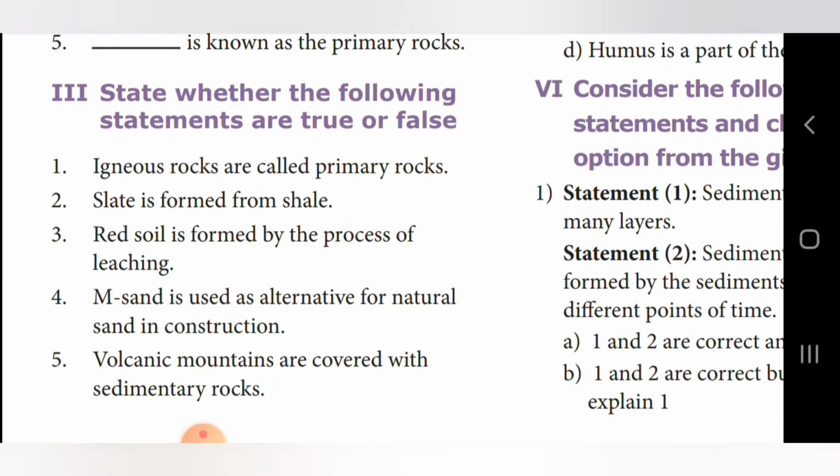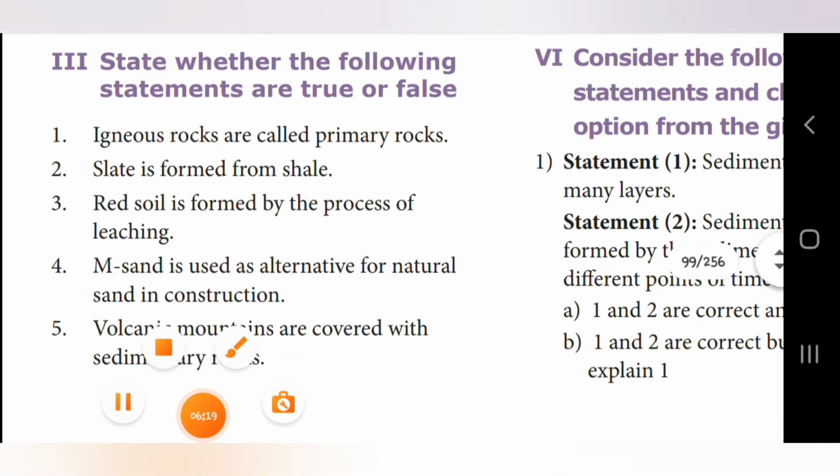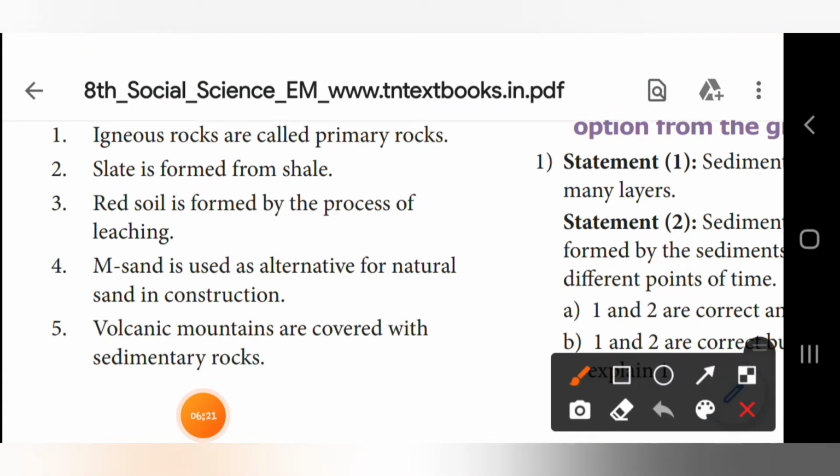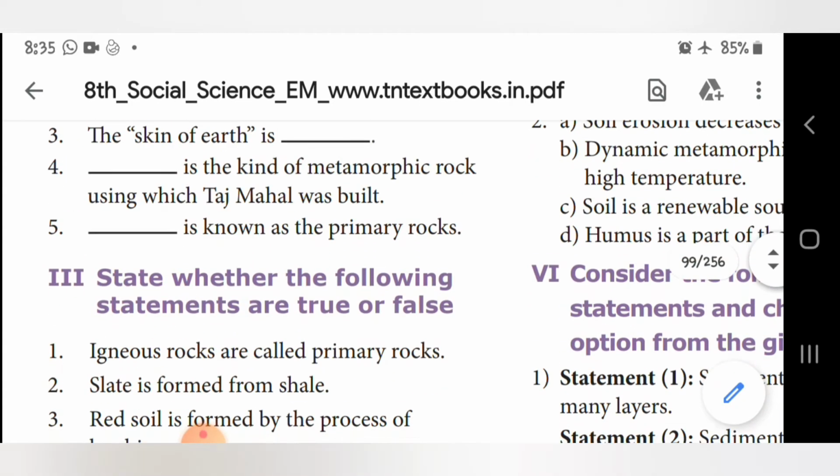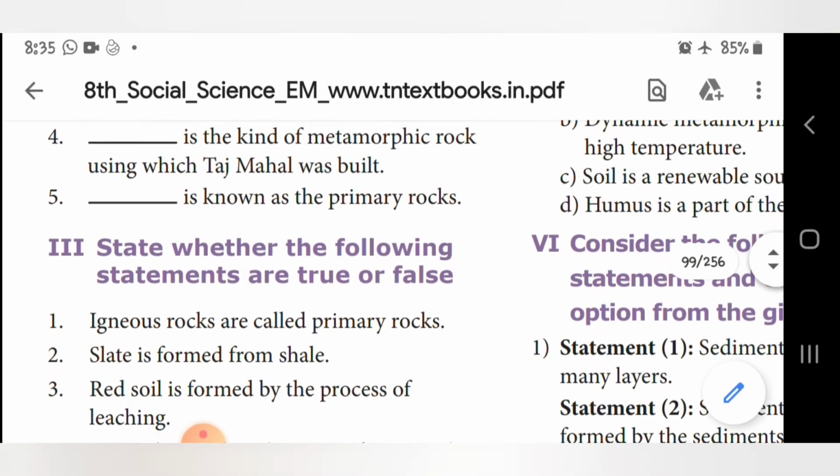Now we shall see, state whether the following statements are true or false. First one, igneous rocks are called primary rocks. Yes, it is true. Just now in the last fill in the blank, dash is known as the primary rocks, what answer did we see?